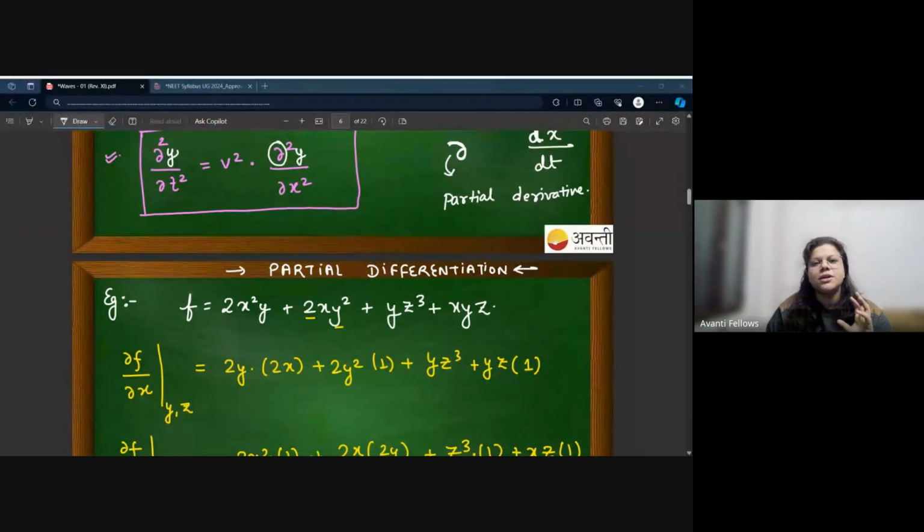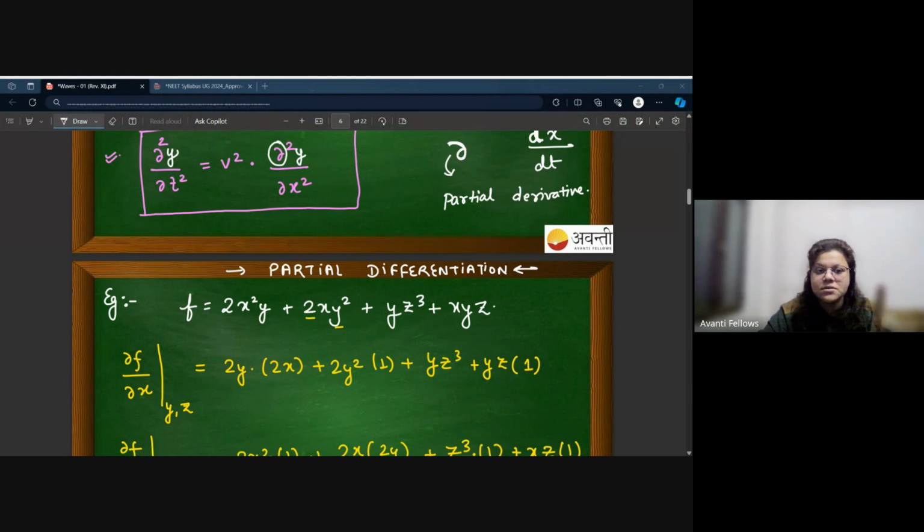If a function depends upon three variables, or two variables, or more than two variables, and I want you to calculate the rate of change of that function with respect to all these variables, what would you do? First, you will differentiate that function with respect to one variable, keeping the other variables constant. Basically, they are not constant now, but since we are doing partial differentiation, we will consider them constant and differentiate the entire term with respect to that one variable.